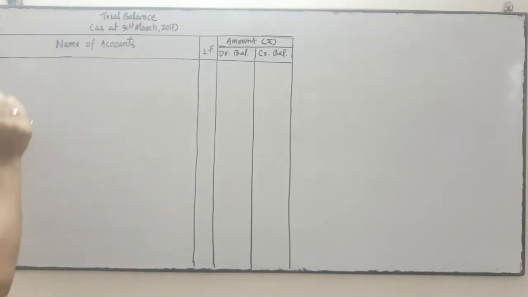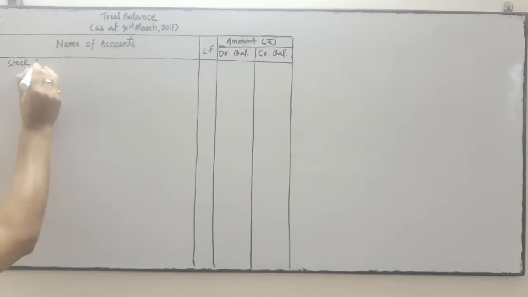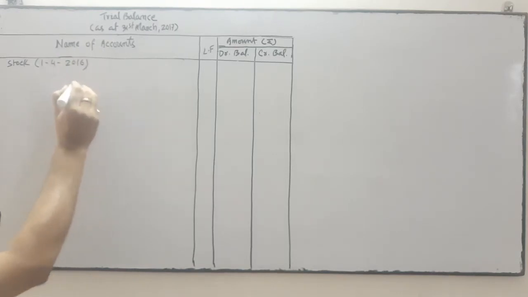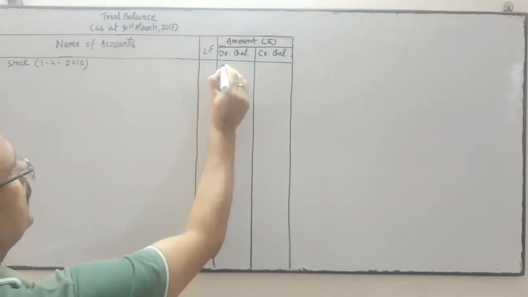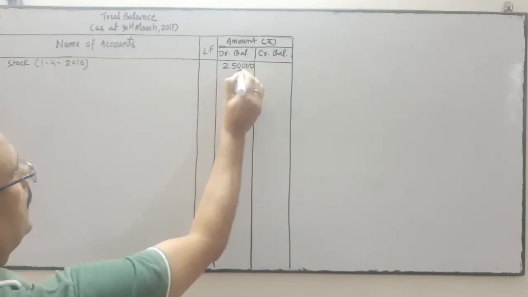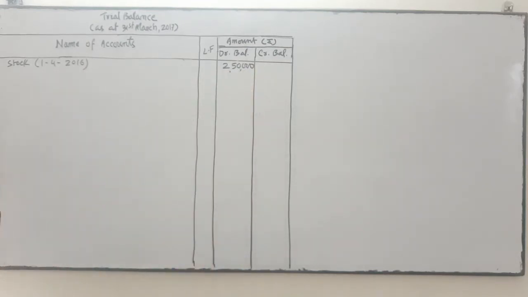Now the first item is stock of 1st April 2016. It's an opening stock. It is correct, 2,50,000 opening stock, correct side. No errors committed. Second is purchase.